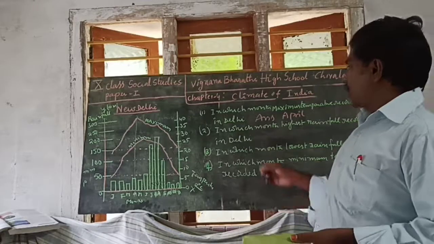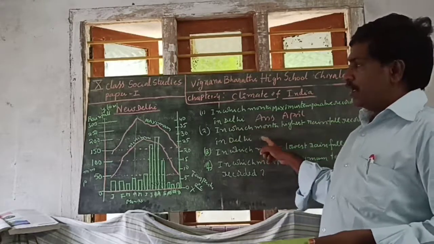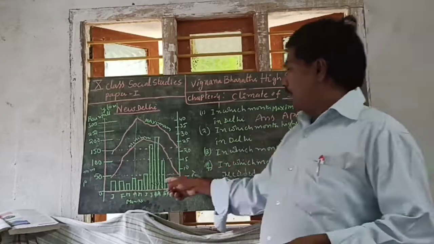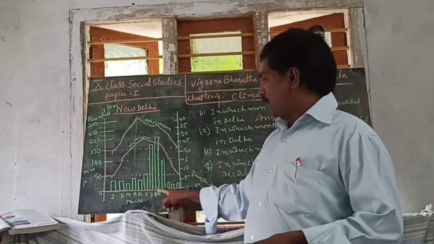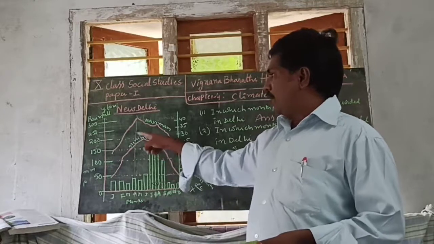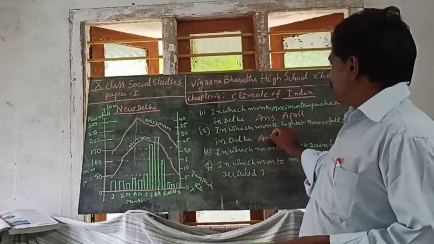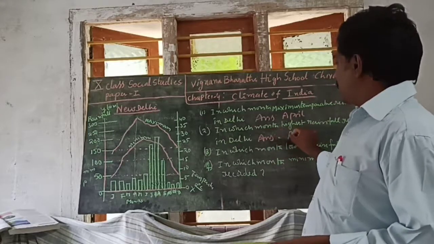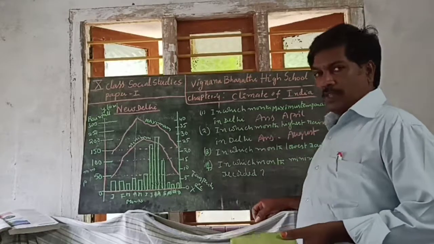And the next question: in which month is highest rainfall recorded in Delhi? Rainfall, you see, June, July, August, in August month rainfall nearly 200 mm is recorded. So the answer is August. Highest rainfall is recorded in August.